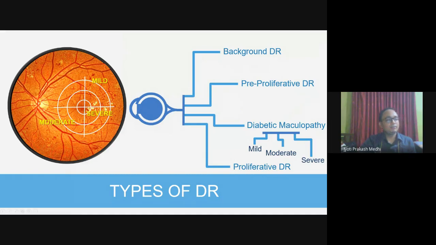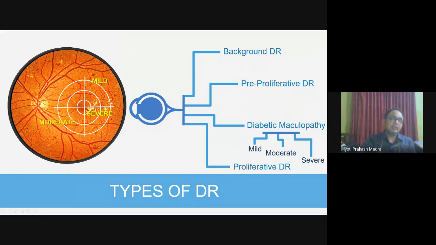Within this region, if a person has various depositions, then it is called the mild stage. Similarly, if we go more towards the center, the second circle is called the moderate region, where if a person has abnormalities, the severity is higher. And finally, the stage is called severe if it falls under the third circle, which is the innermost circle.